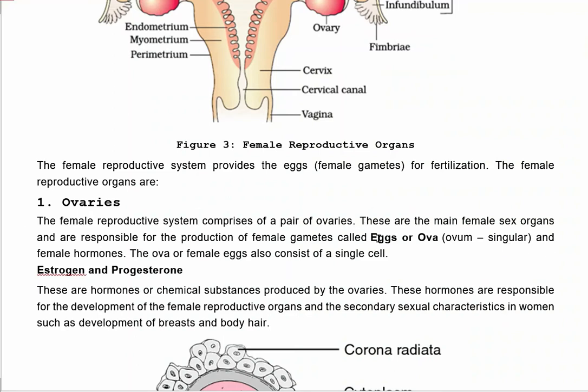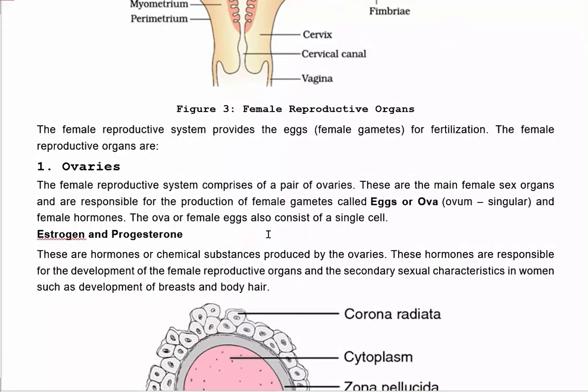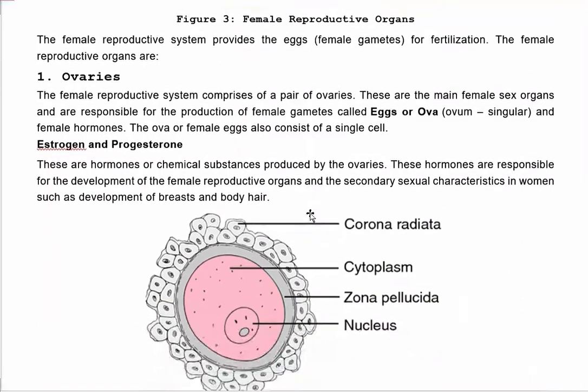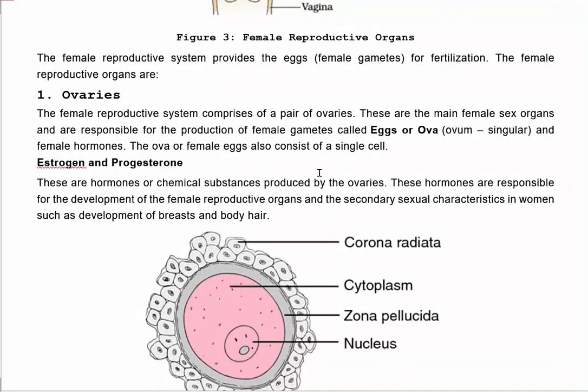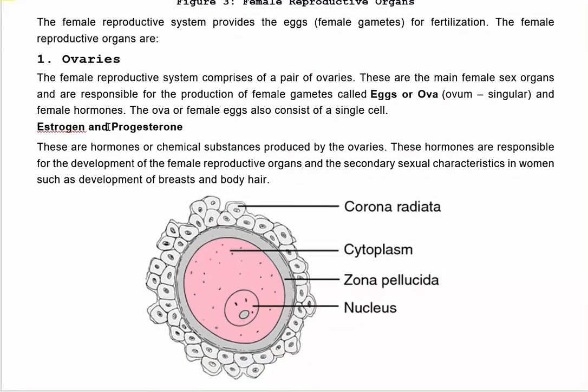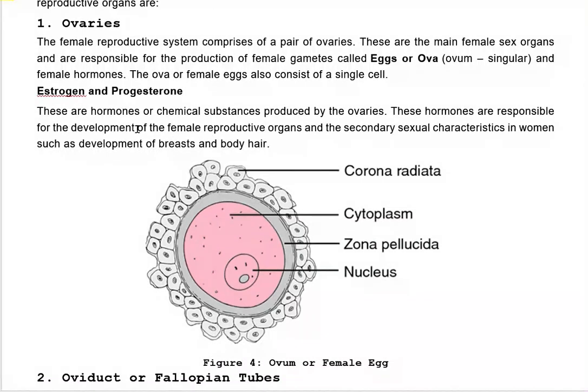These ovaries along with eggs also produce female hormones. The ova or female eggs also consist of a single cell, means egg is a single cell. The hormones which are released from ovaries are estrogen and progesterone. These are hormones or chemical substances produced by ovaries. These hormones are responsible for the development of female reproductive organs and the secondary sexual characteristics in women, such as development of breast and body hairs.